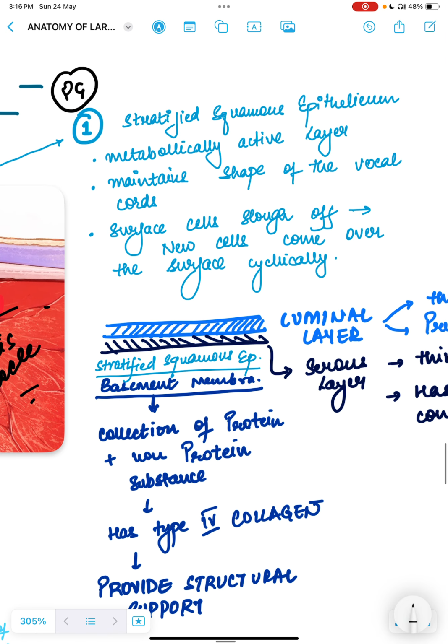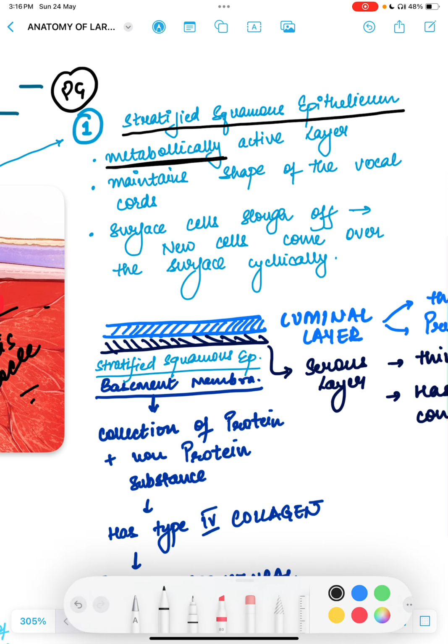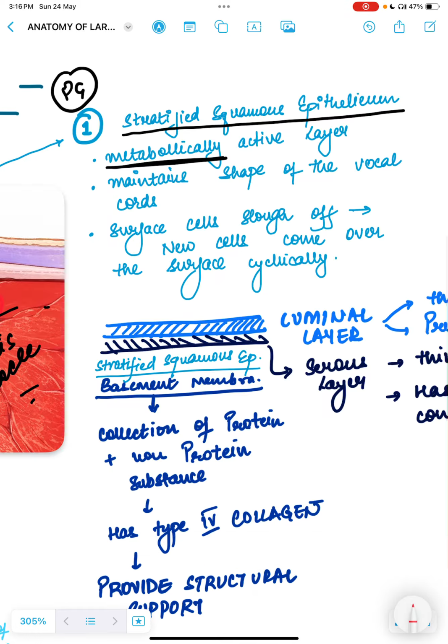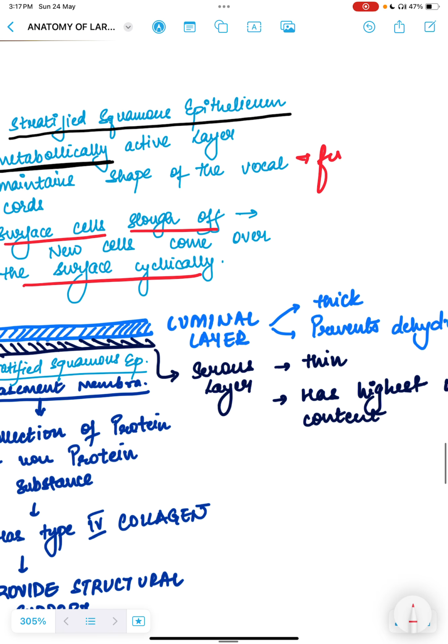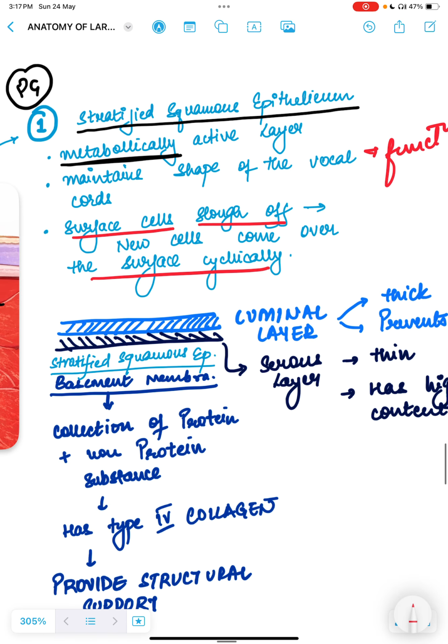So the first layer is stratified squamous epithelium. Now this layer is a highly metabolically active layer. There are new cells that are coming, and the old cells which are there, they also shed off. If you see, surface cells slough off and new cells come over the surface cyclically. And what is the function of this layer? It maintains the shape of the vocal cords.